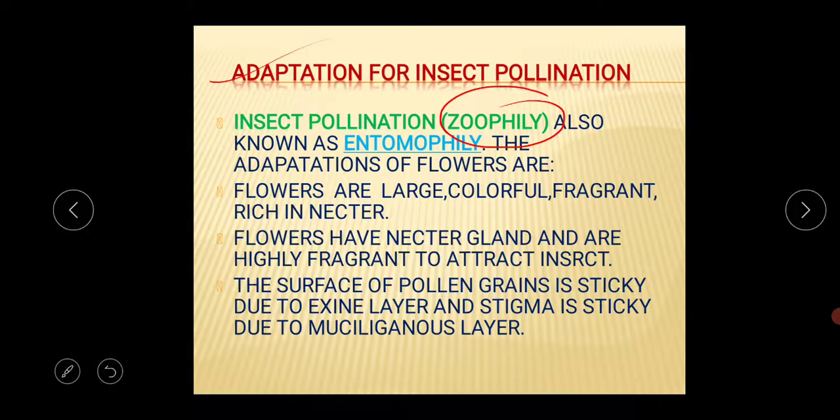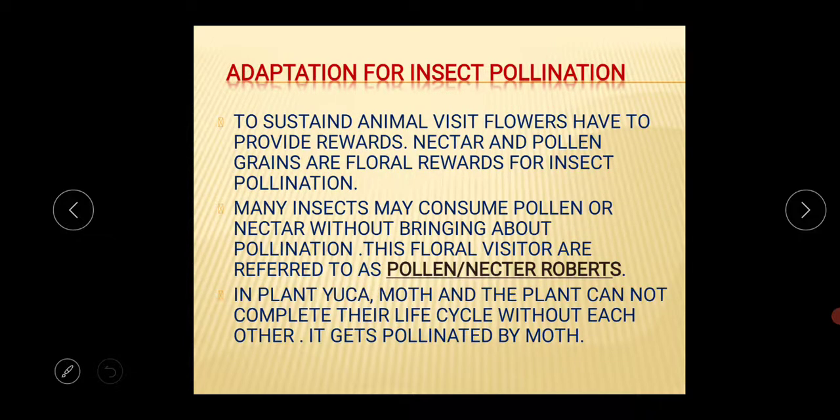The adaptations of flowers are that they are large, colorful, fragrant and rich in nectar. Second, flowers have nectar glands and are highly fragrant to attract insects. Third, the surface of pollen grains is sticky due to the exine layer and the stigma is sticky due to the mucilaginous layer. Next, to sustain animal visits, flowers have to provide rewards. So nectar and pollen grains are floral rewards for insect pollination.